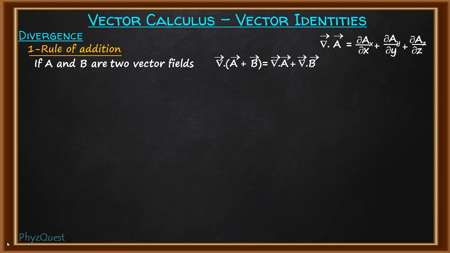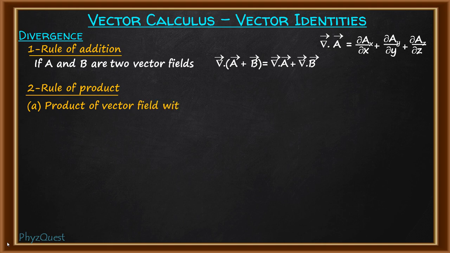Then the second rule is the product rule. Now again, the product rule has many categories. So first is the product of a vector field with a constant.